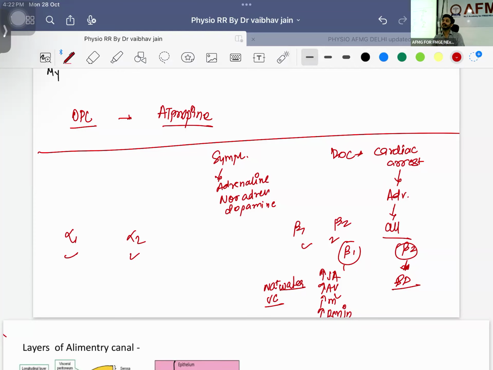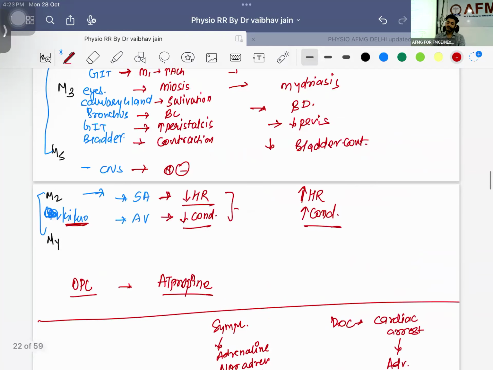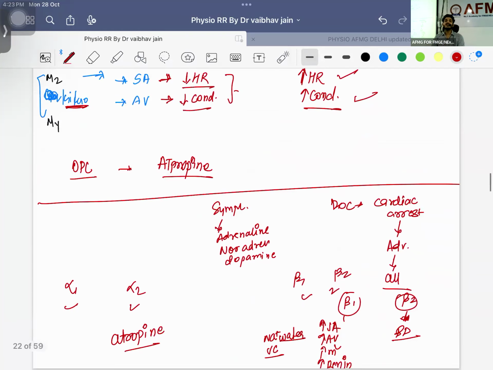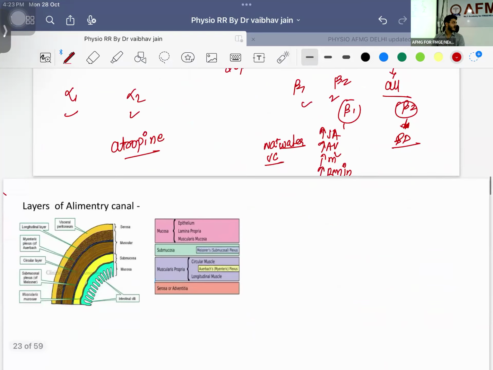Can you use atropine in this patient? Yes. If adrenaline is not working, we can use atropine. Why? Because, sir, atropine is also increasing heart rate and conduction, right? So we can give it as an add-on, right?